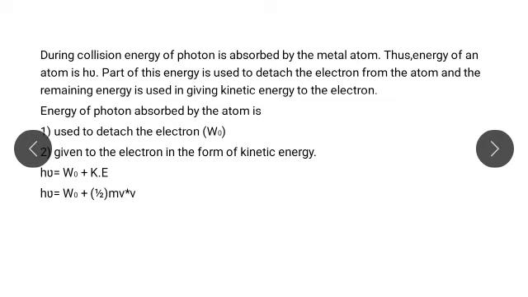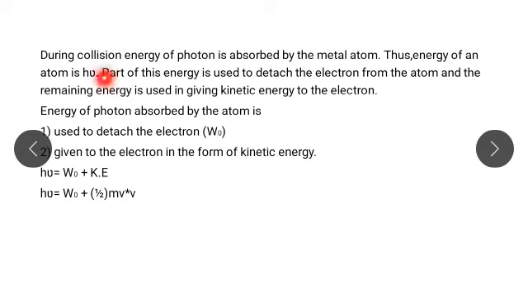Now we find what is Einstein's photoelectric equation. During the collision, the energy of the photon is absorbed by the metal atom. That energy is equal to h nu, because the metal atom absorbs the total energy of the incident photon. This total energy is utilized in two ways.